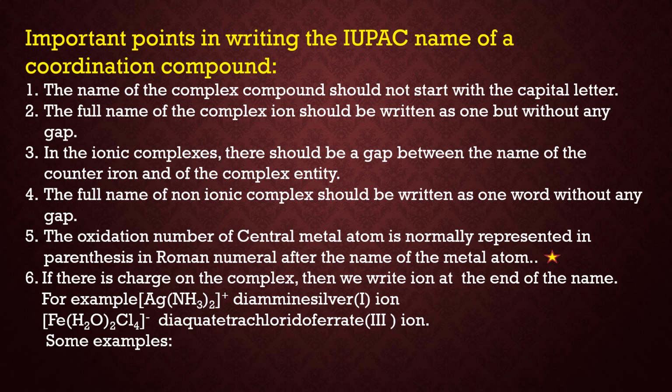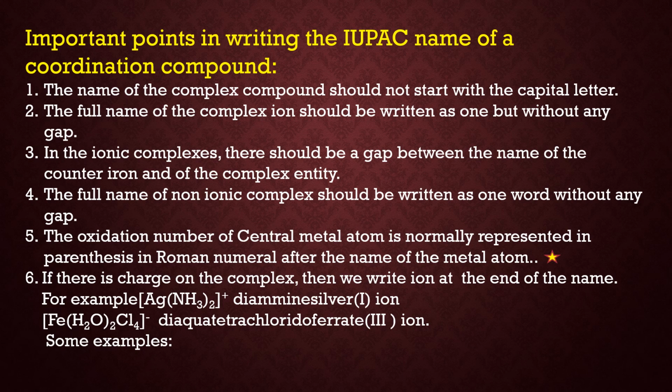Now the fifth point is very important. It is regarding the oxidation number of the central metal atom. The oxidation number of the central metal atom is represented in brackets in Roman numeral after the name of the metal, and calculation of oxidation number we already studied. Now if there is any charge on the complex, then we write ion at the end of the name.